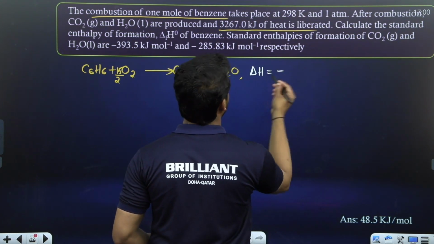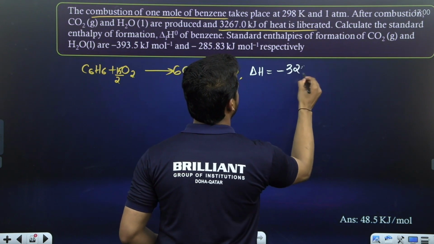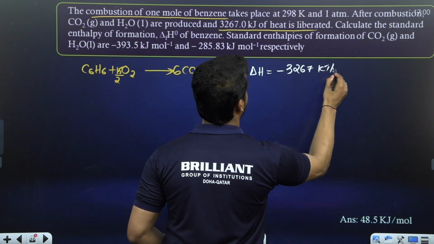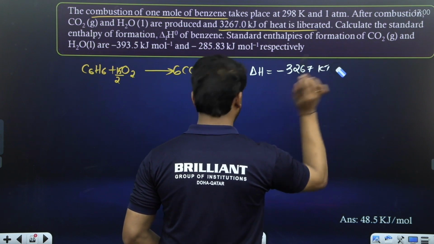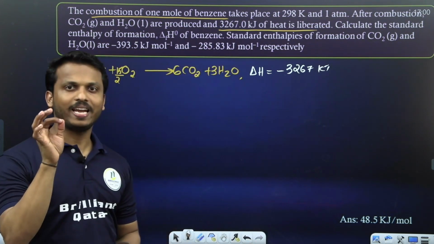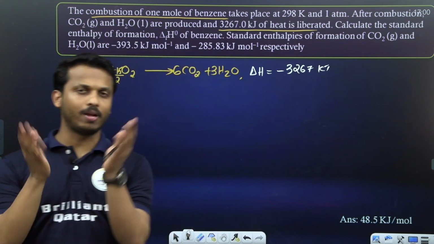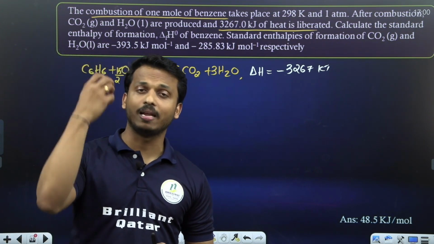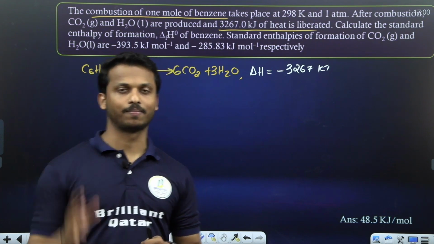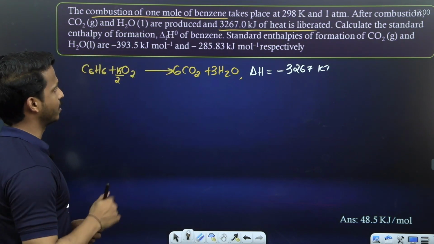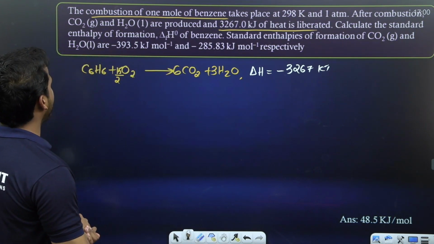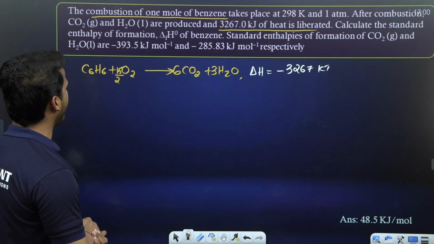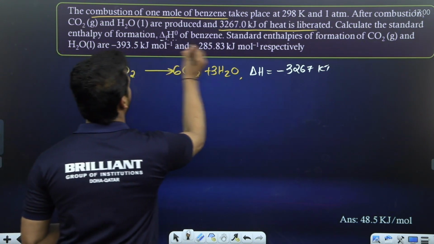Delta H is minus 3267 kilojoule per mole. That minus sign is enough to make the complete answer wrong, so be careful. Because they already said it's liberated, means energy released. Good.